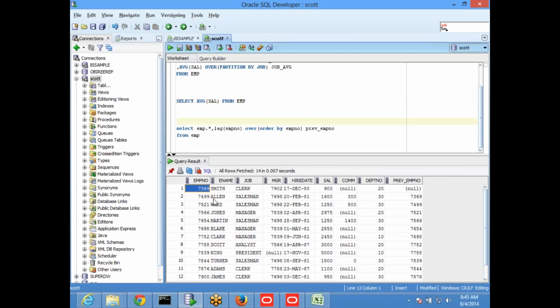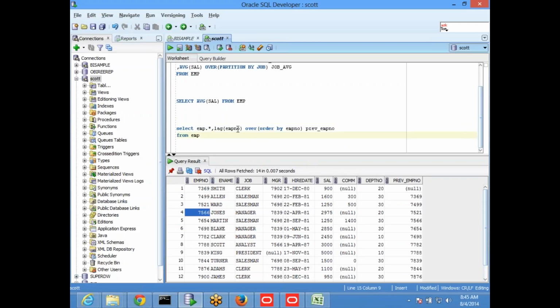This is the current employee number. I have taken the employee numbers in order. I want to display the previous employee number. Being the first employee, there is no previous, so null. This is the second employee. The previous employee of this guy is this. So always it will show.